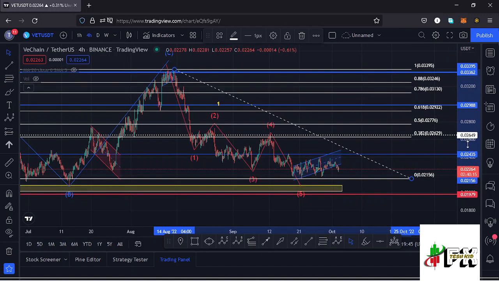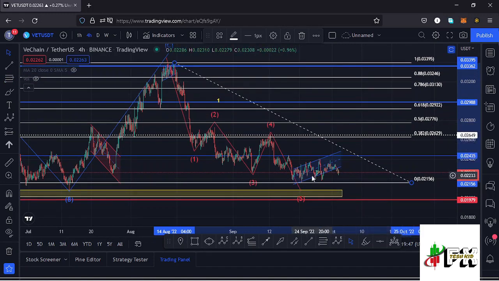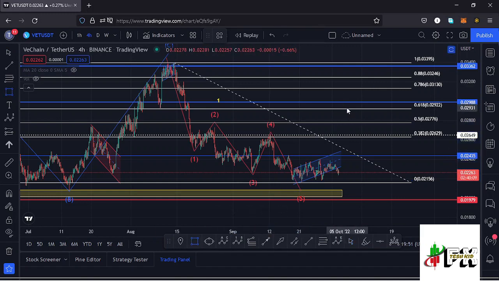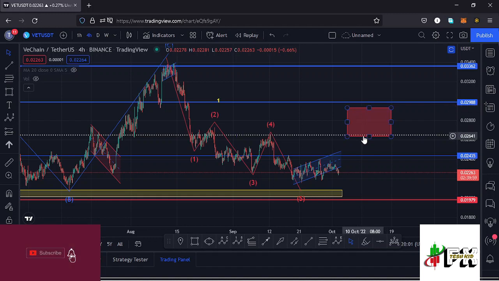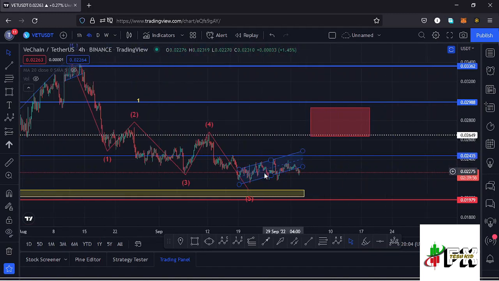and that gives me a minimum target area for that minimum retracement area for the wave 2 between the fib level 0.618 and the fib level 0.382 as a minimum, and I can mark that target area here on the charts like that. And that target area lies between the $0.029 mark and the $0.026 mark. So it's very possible that now that we might have seen the low for that wave 5 over here and completed a higher Elliot wave count 1, very soon we might see a bit of a bounce over here in the formation of a higher Elliot wave count 2.